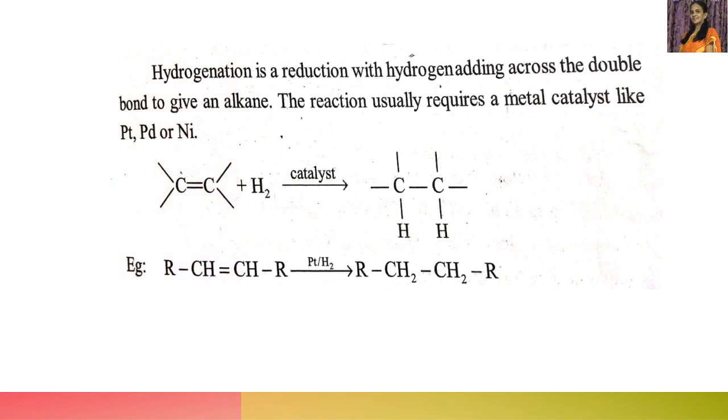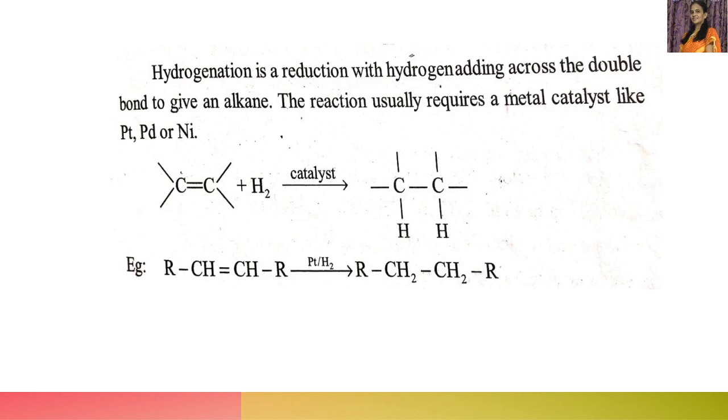And this addition of hydrogen, that is hydrogenation, is nothing but reduction. So hydrogenation is reduction with hydrogen adding across the double bond to give an alkane. So this is an alkane, C single bond C. We have already studied alkanes. The reaction usually requires a metal catalyst, and just now I said it needs a metal catalyst like platinum, palladium and nickel. So this is the specific example.